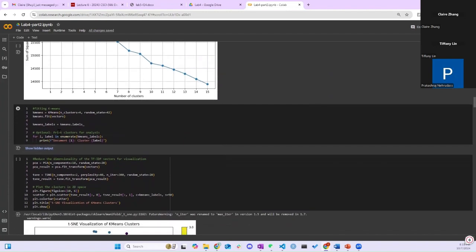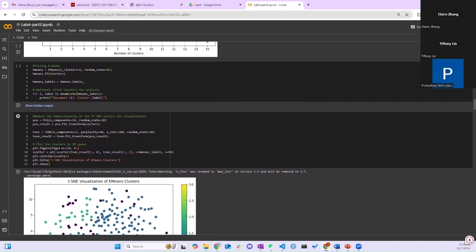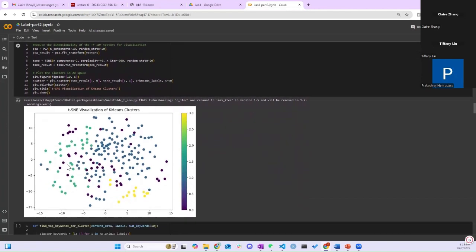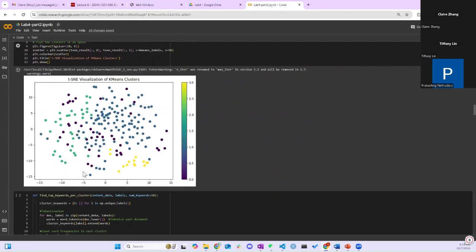Then we fit the k-means clustering and use the dimensionality reduction of the TF-IDF vectors for visualization. Here we can see that all of our contexts were clustered into 4 different groups, and we can see some distinctive patterns between the groups.